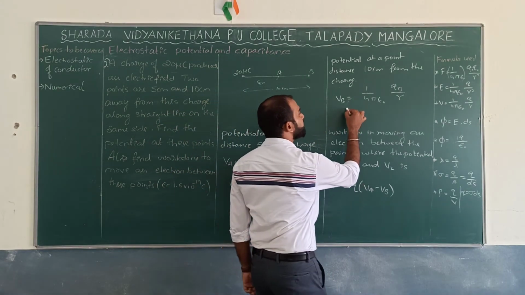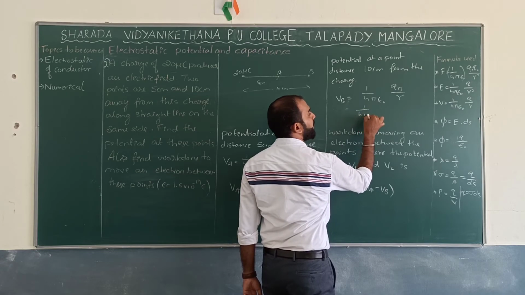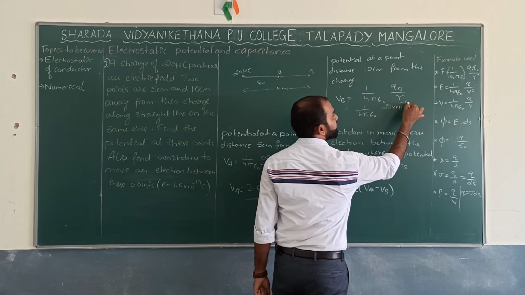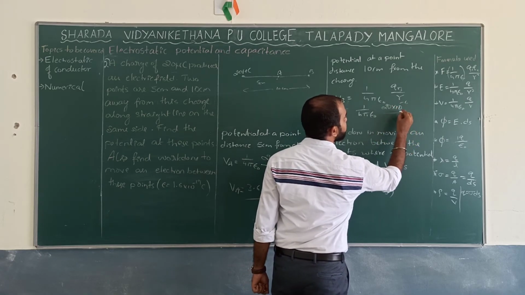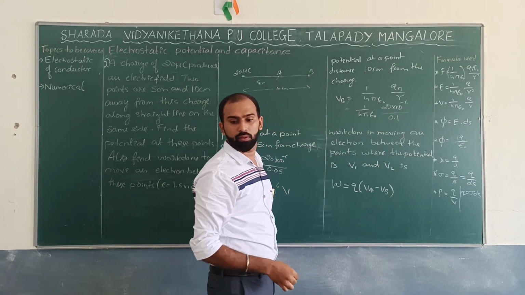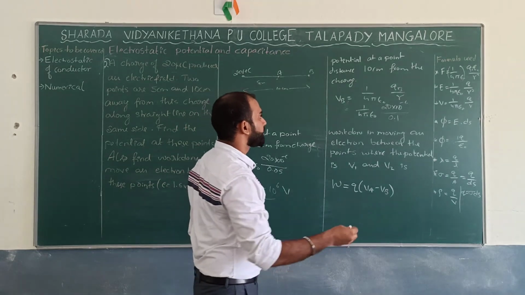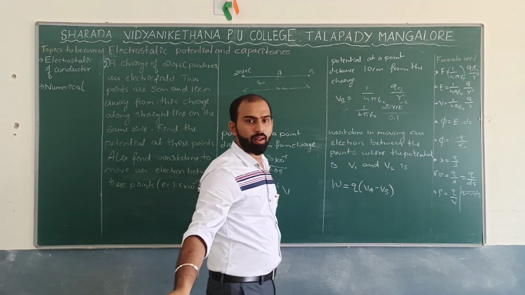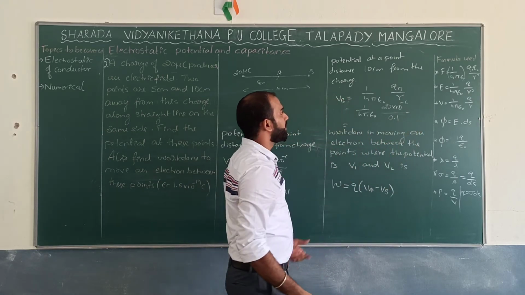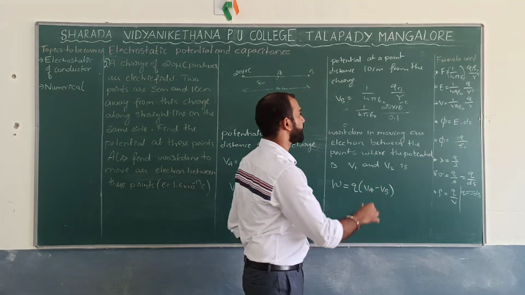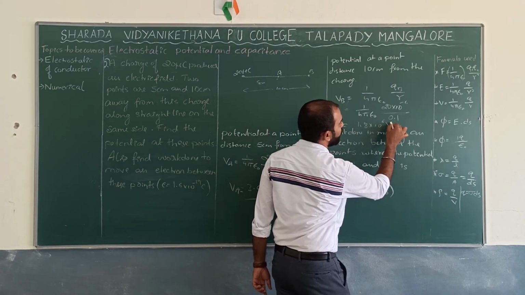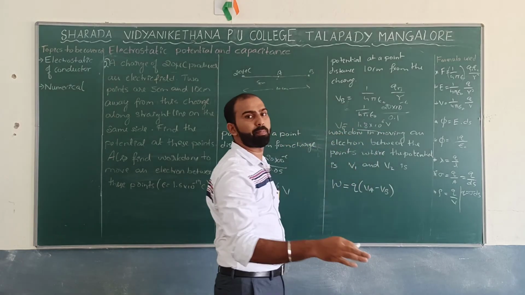So 1 by 4 pi epsilon naught, 20 into 10 to the power minus 6, divided by the distance, 0.1 meter. So the value I can expect is 1.8 into 10 to the power 6 volts. Why is it volt? Because it is the potential.